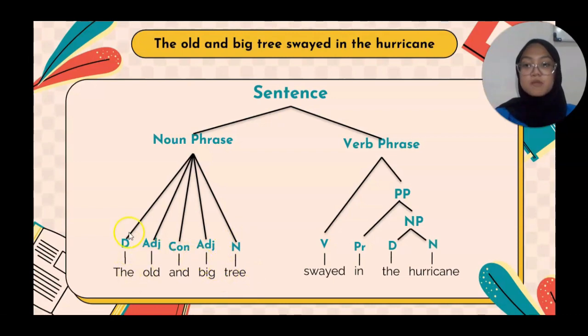So "the" is a determiner, "old" an adjective, "and" a conjunction, "big" an adjective, and "tree" is a noun. It makes "the old and big tree" a noun phrase.